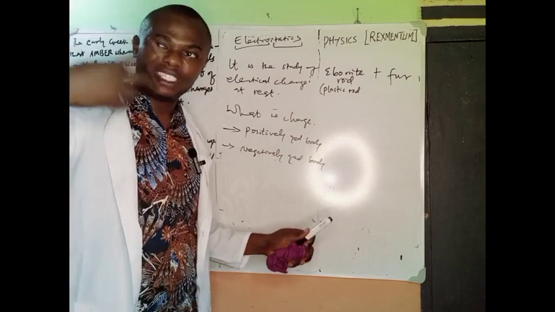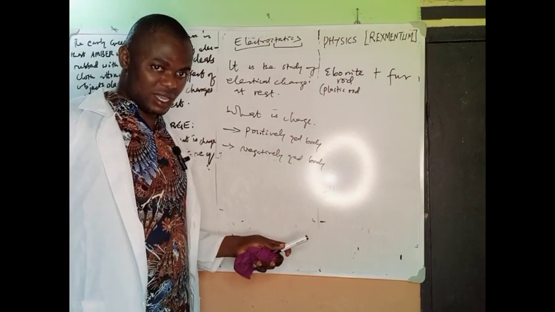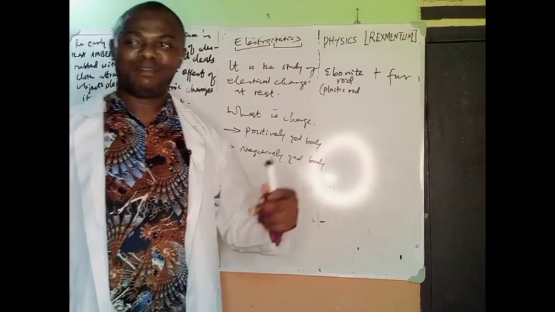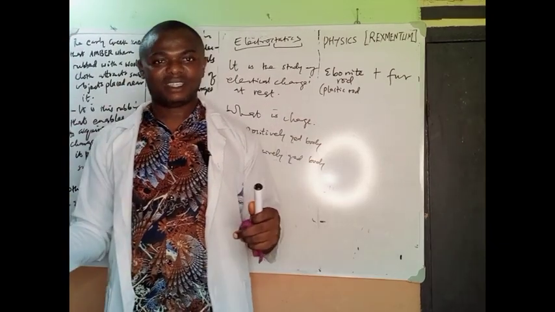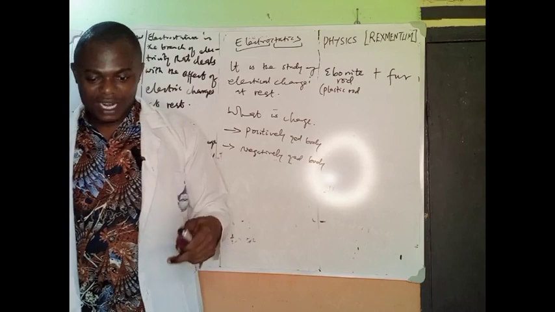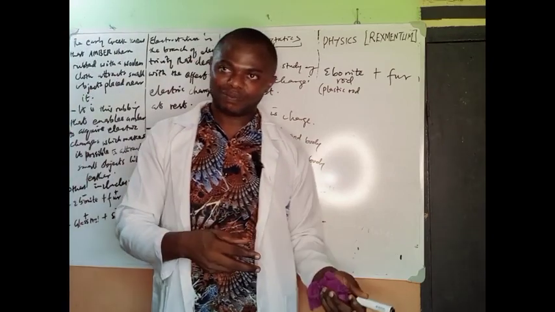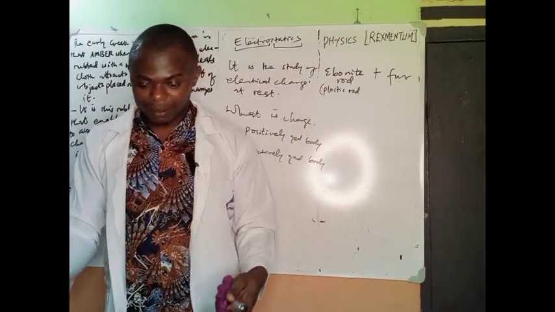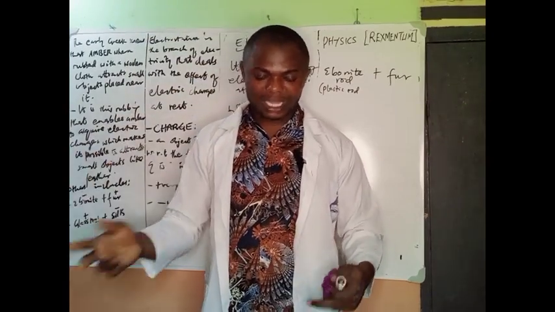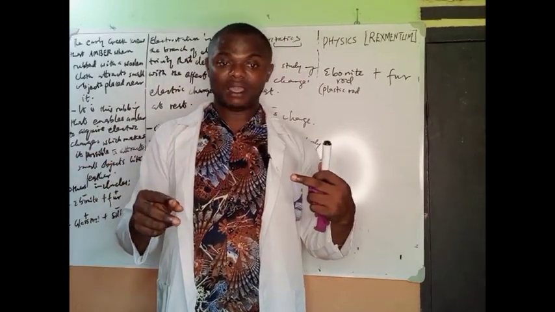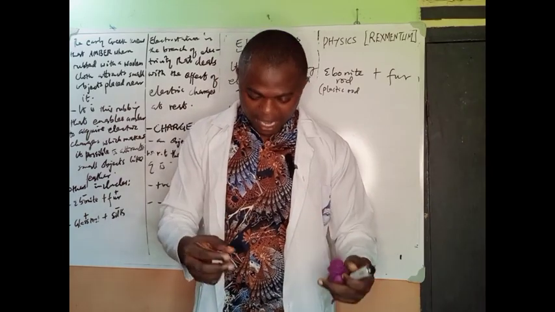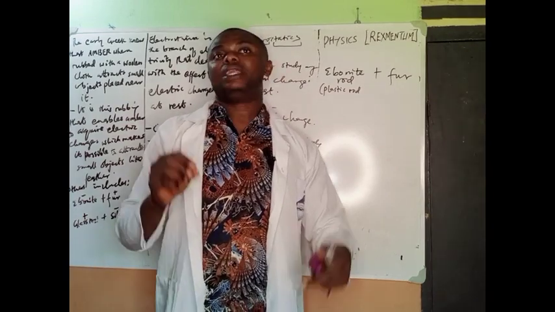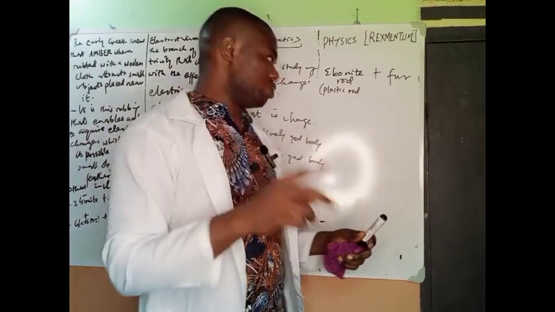So what is transferred is electrons, and it is the level of electrons in an atom that shows whether it's positively charged, negatively charged, or neutral. If electrons in an atom are fewer than protons, then a body is said to be positively charged. If electrons in an atom are greater than protons, then a body is said to be negatively charged. If electrons in an atom are equal to protons in that same atom, then a body is said to be neutral. So you should take note of that.